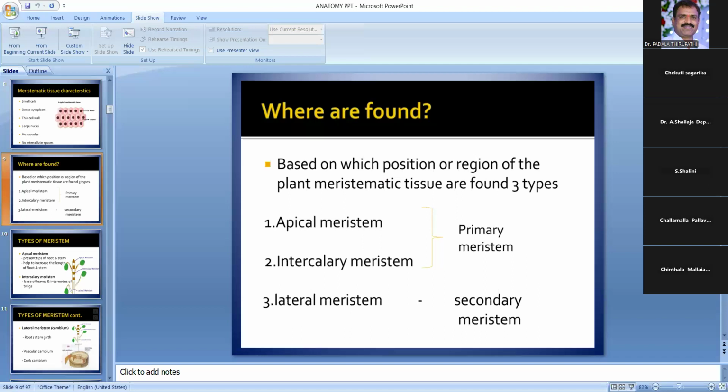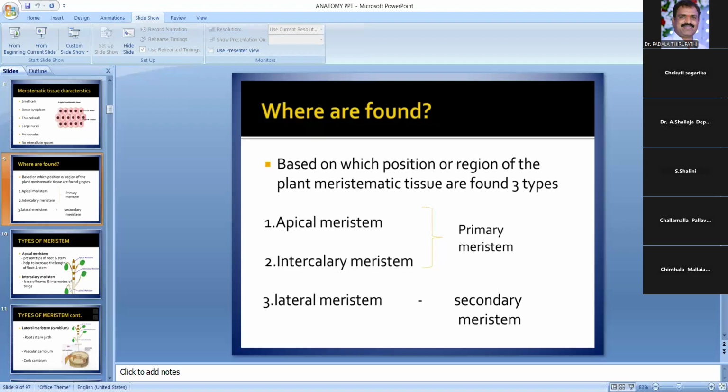So what is the tunica and what is the corpus? This is the differentiation of the cells. In the case of root apex, three distinct histogens are found. They are dermatogen, periblem, and plerome. In depth, in the coming classes, we will discuss what the tunica corpus is, what the dermatogen is, what the periblem is, and what the plerome is.